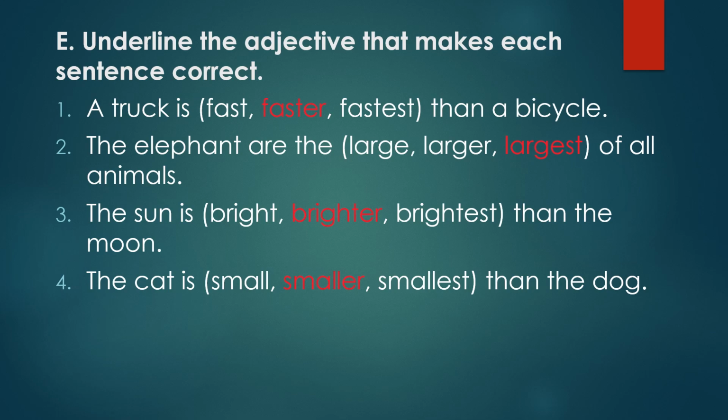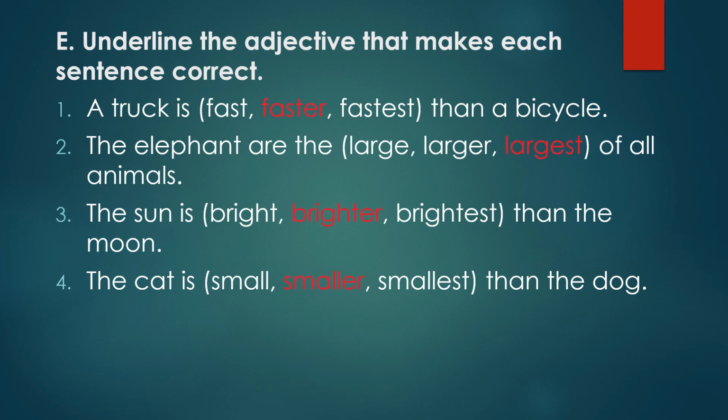Second question. The elephant is the dash of all the animals. Now more than two means superlative degree. So all the animals means you have to use superlative degree. So the elephant is the largest of all animals. So large, larger, largest. So the superlative degree is largest.